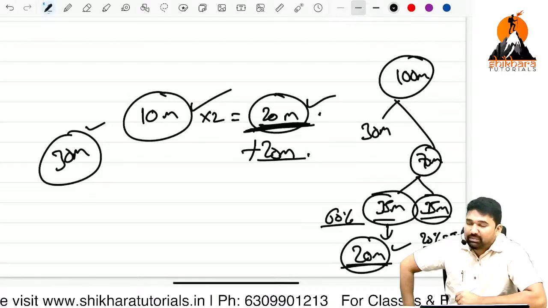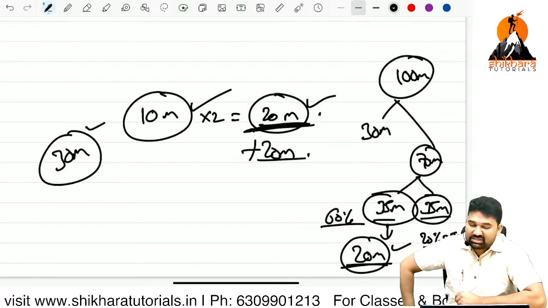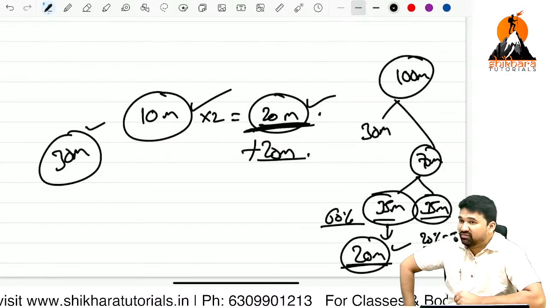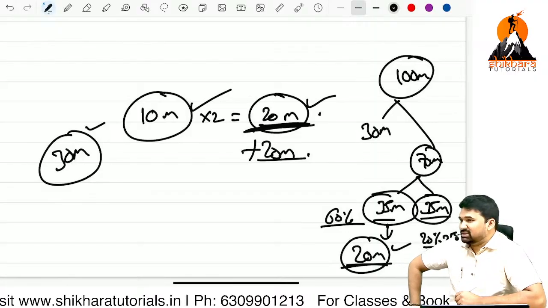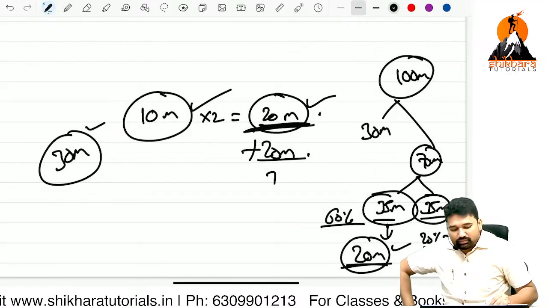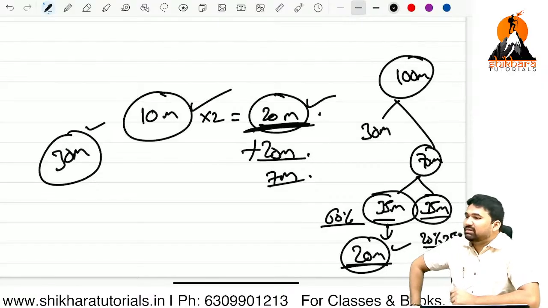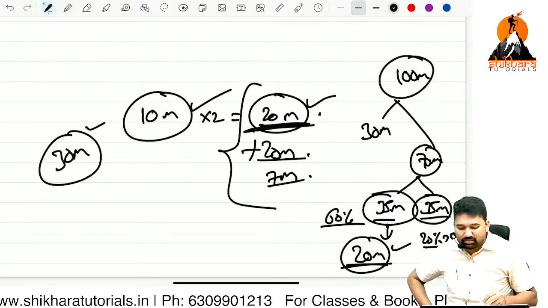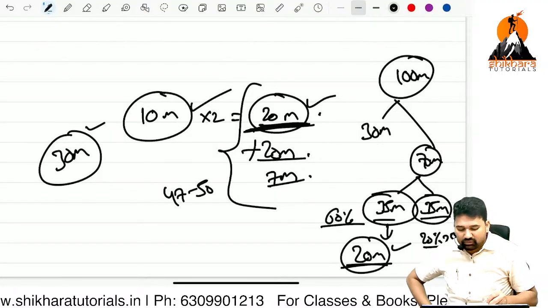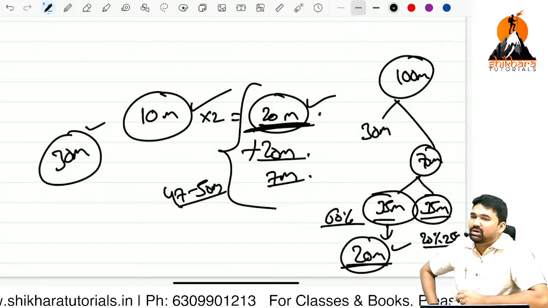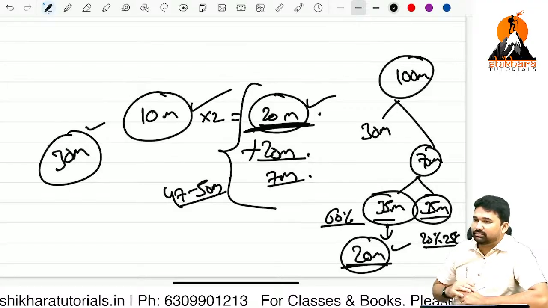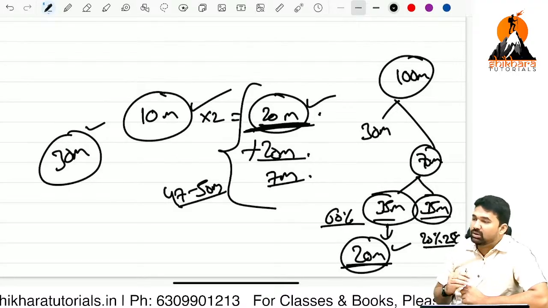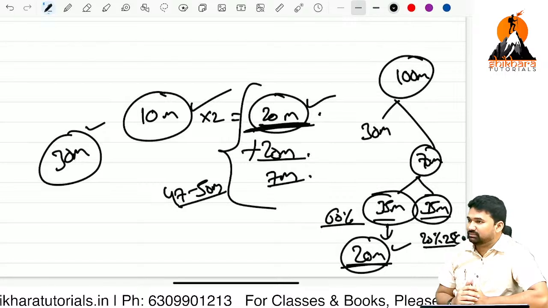From 35 marks, average 20% means 7 marks. 25% means around 9 to 10 marks. So I am calculating it around 7 marks or 7 to 10 marks. So totally it comprises up to 47 to 50 marks. In any paper, I am not saying it about costing. From any paper, you can score like this, 47 to 50 marks.